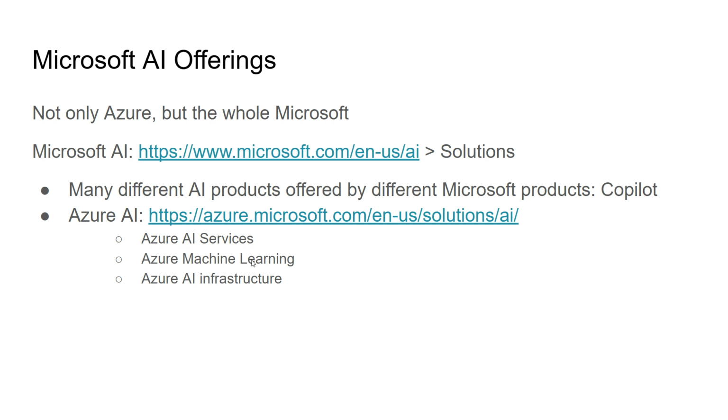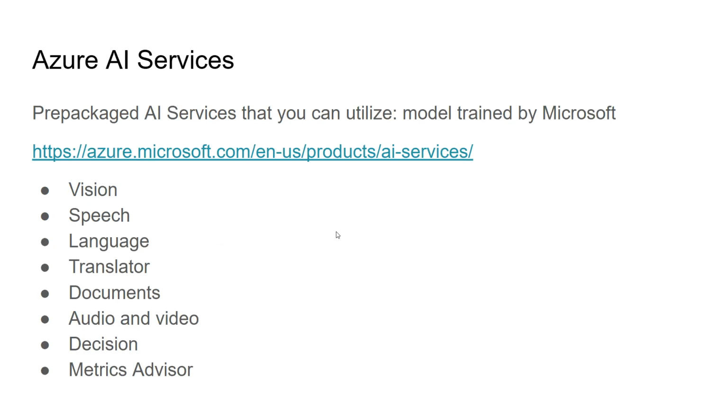Machine learning is what you run on your own. You run your own model, you test your own model, you deploy your own model, and you use your own model for exploratory data analysis. AI services is services, and it's pre-packaged, already done by Microsoft. In fact, it was called a cognitive AI service. I think the name cognitive is better because, as you can see, it starts from recognition, from pattern recognition, vision recognition, speech recognition, language analysis. So this is what the Azure AI service is about.